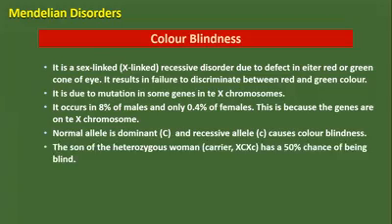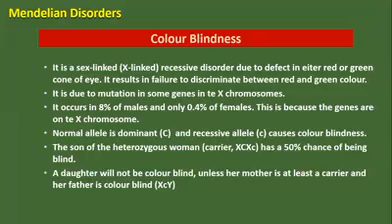The son of a heterozygous carrier woman has a 50% chance of being colorblind. A daughter will not be colorblind unless her mother is at least a carrier and her father is colorblind. So it very rarely occurs in the daughter, you can say. This is one of the disorders called color blindness.